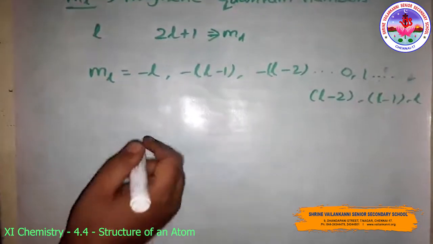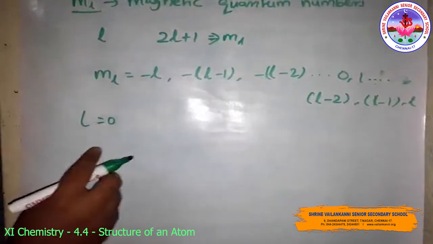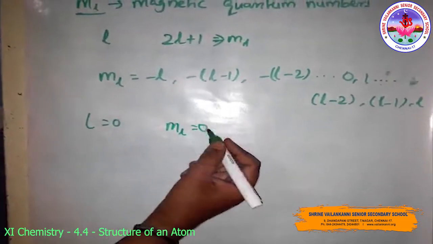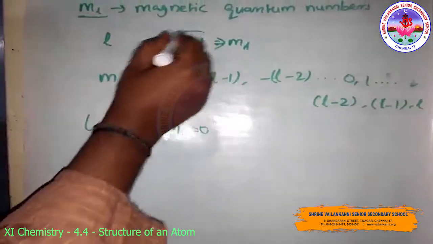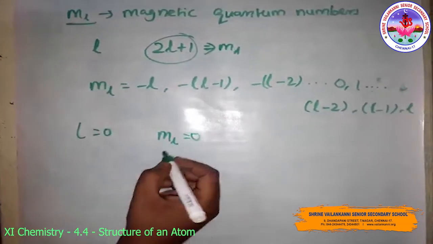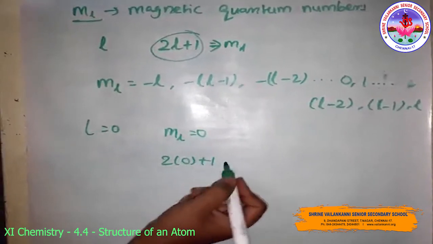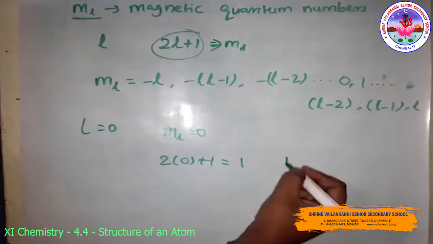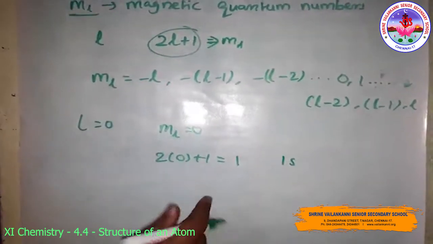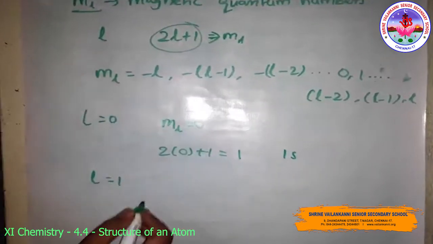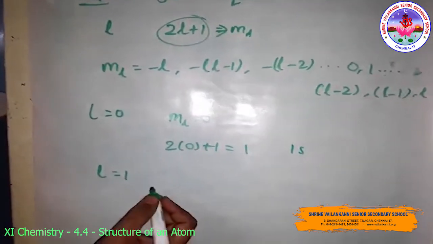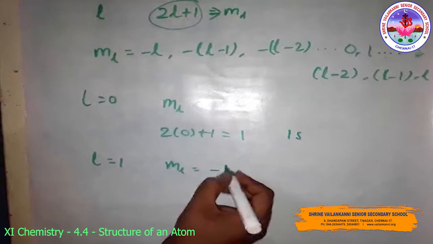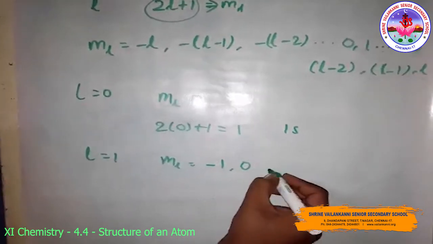So suppose l is equal to 0, the only permitted value of ml is 0. That means you can apply this formula, and this l value is 0, so 2 into 0 plus 1 will become 1. That is the 1s orbital. For l is equal to 1, ml should be minus 1, 0 and plus 1.